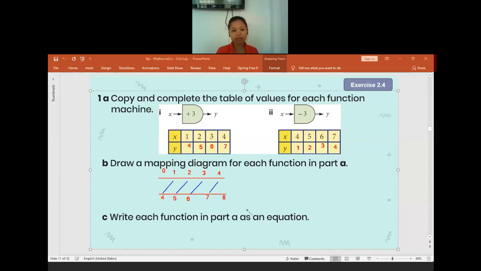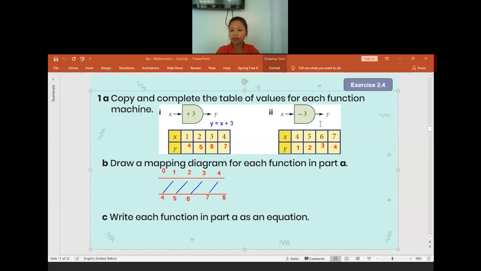For the other mapping I did not draw, you know, right? No one has difficulties, right? Okay. And then if no one has difficulties, let us continue to question C. Write its function in a part as an equation. So what is the equation for the first function machine? For the first one, the x plus 3, okay, we can write it as y is equal to x plus 3 for the first function machine.